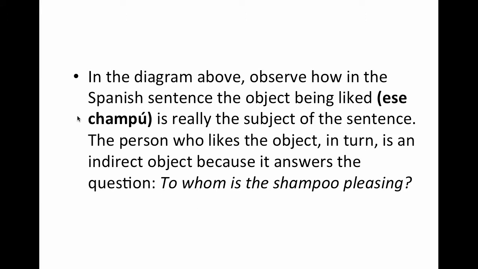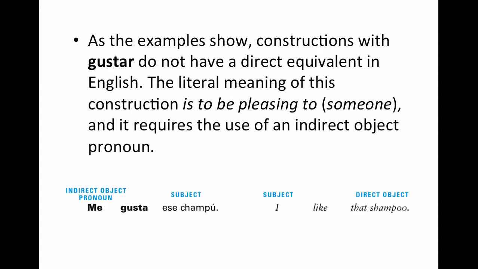In the previous diagram, observe how in the Spanish sentence, the object being liked, ese shampoo, is really the subject of the sentence. The person who likes the object, in turn, is an indirect object because it answers the question, to whom is the shampoo pleasing? All right. So in this case, the shampoo is pleasing to me, because I'm using this indirect object to direct the shampoo indirectly to myself.